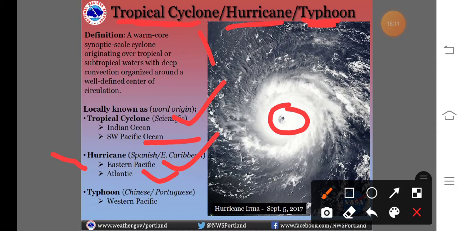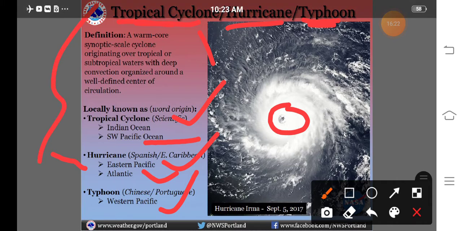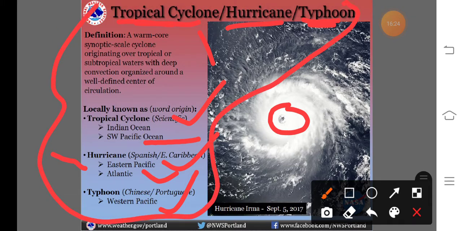Next one, typhoon. When this cyclone originates in the western Pacific, that means in China, it is called a typhoon. This is most important for MPSC and UPSC purposes. Keep in mind always, those who prepare for MPSC UPSC. I think for banking it is less important, but keep in mind it is most important for MPSC and UPSC. So this is about the tropical cyclone.